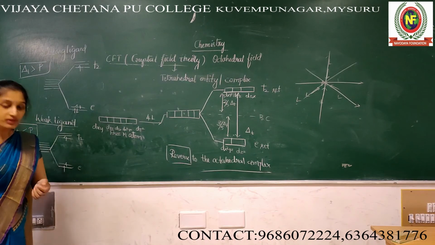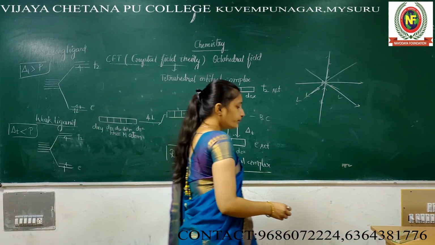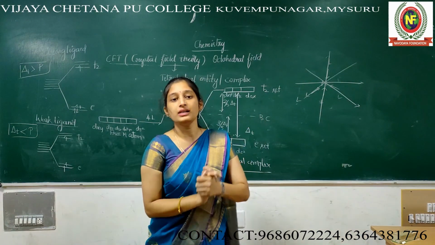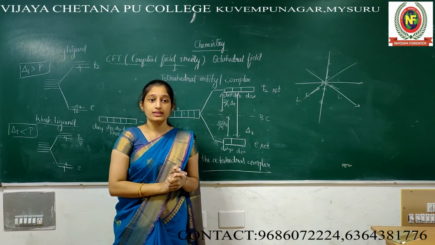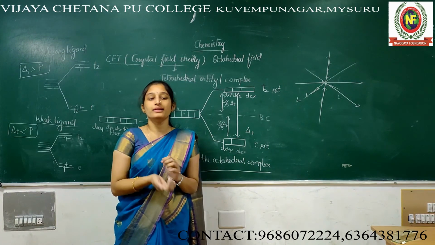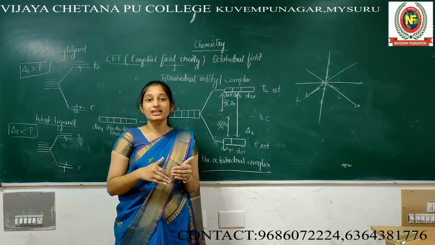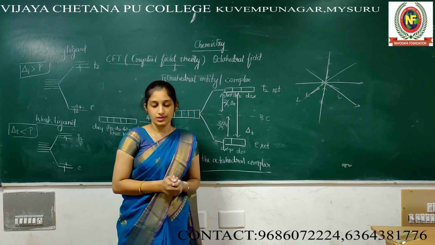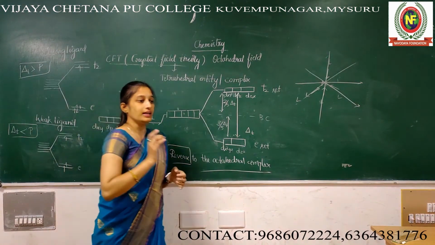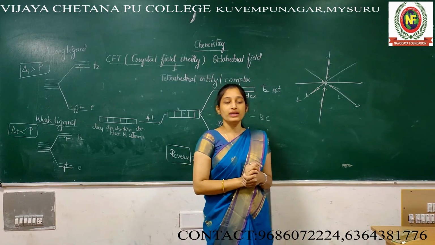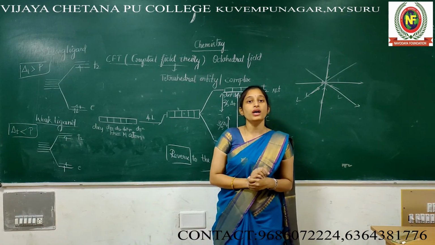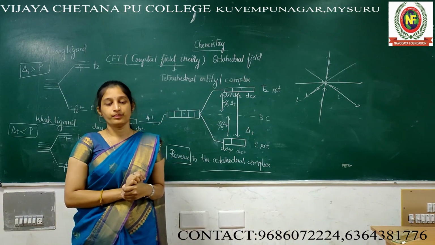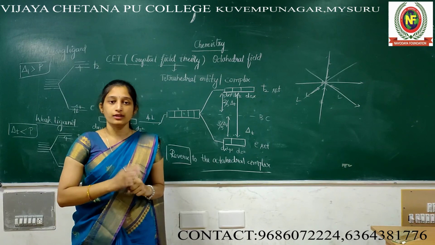Now I am going to summarize this. CFT means crystal field theory. It's very important. It's the applied level of VBT. What are all the limitations in VBT? It tries to sort out so many questions. First, the VBT assumptions. The bond between the metal and the ligand is purely ionic, or an electrostatic force of attraction.